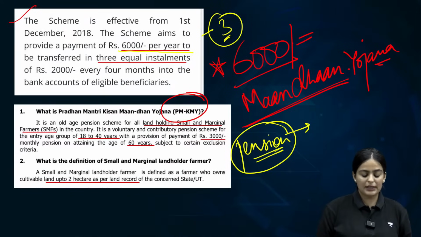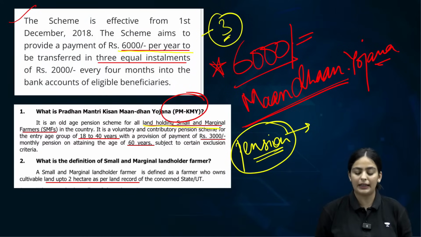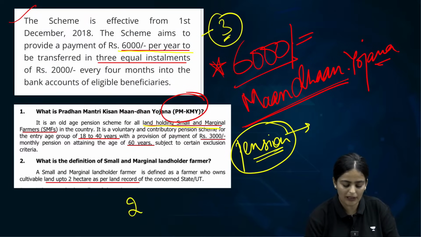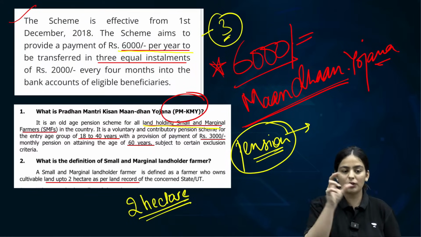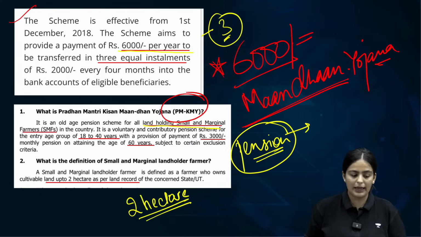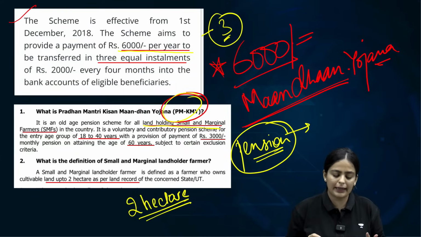All right. So this pension scheme has an eligibility criterion where it is only available to farmers up to 2 hectares of land, that is small and marginal. Clear about the difference between the 2 schemes? Sometimes it's important to remove facts and focus on the main eligibility criteria.